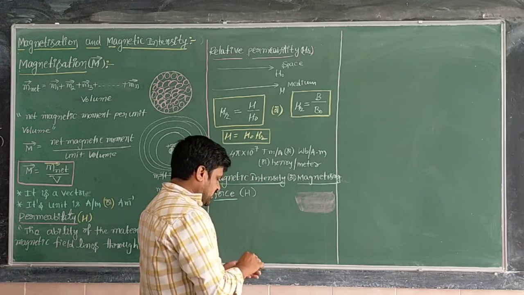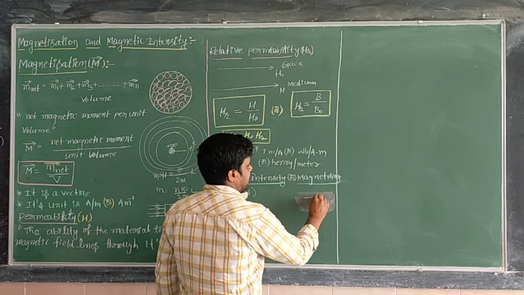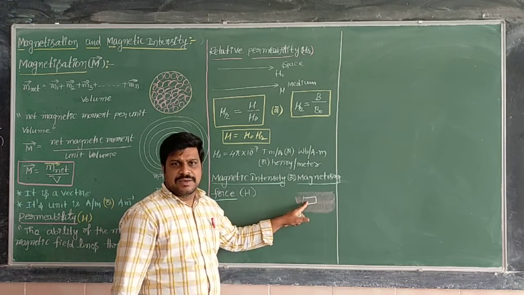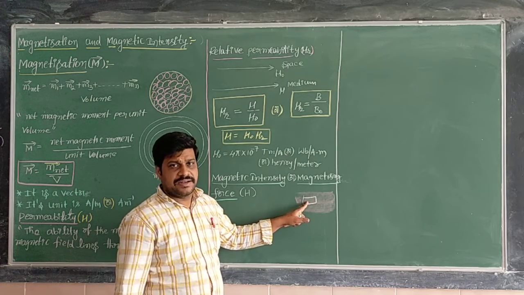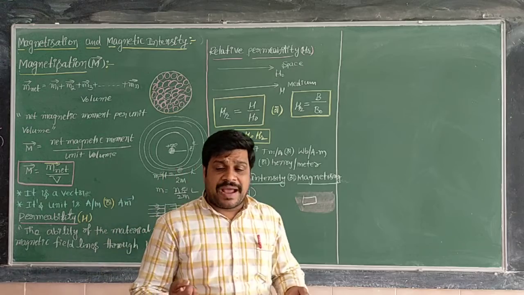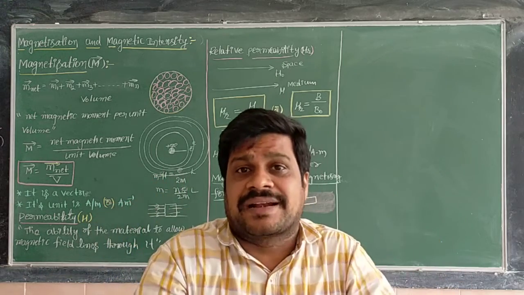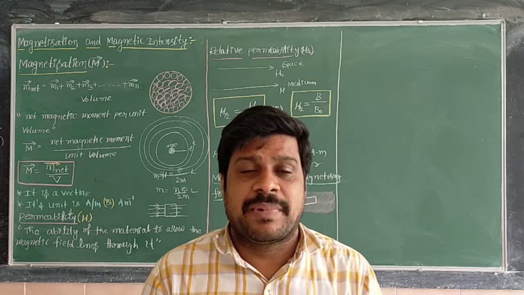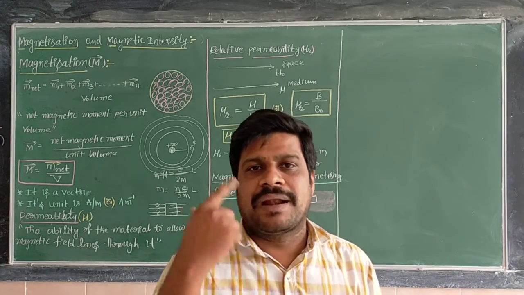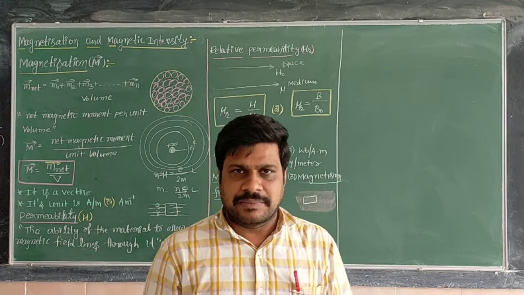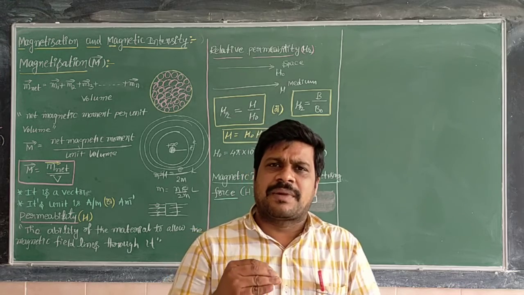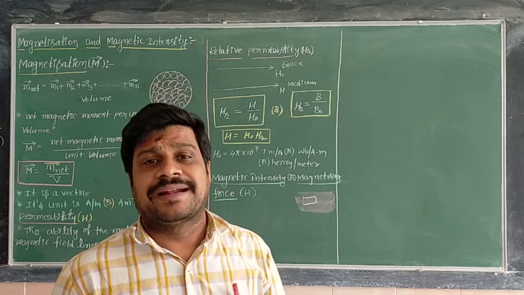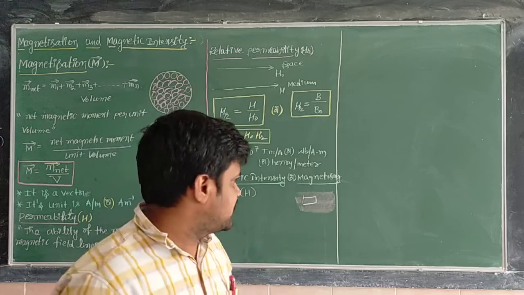Within this magnetic field, if you place a material like this, then this material can also get the magnetic field properties. Acquiring magnetic properties when placed in a magnetic field is called being magnetized. The conversion of a normal material into a magnetic material in the presence of a magnetic field is called magnetization.